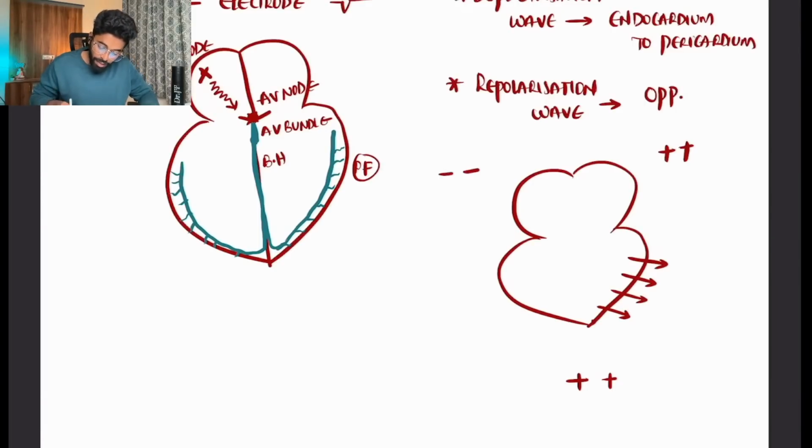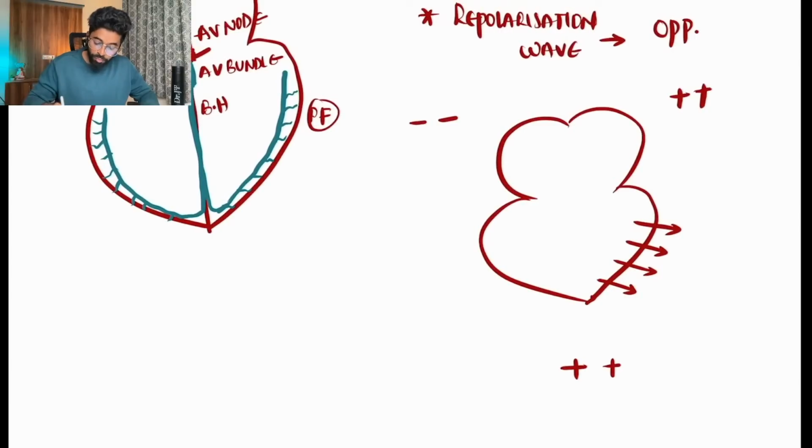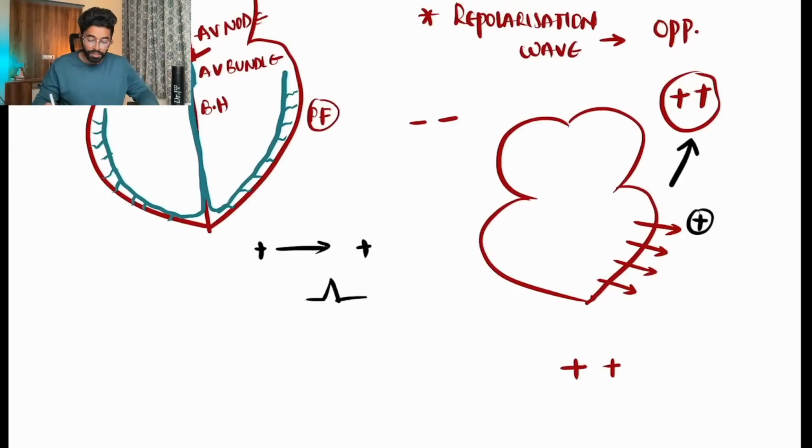So the current which is moving is always moving towards a positive electrode. Now my point is that whenever this depolarization moves from endocardium to pericardium, it is moving towards the positive electrode. The depolarization current is called a positive current, and the positive current is moving towards positive, so definitely we get a positive deflection on the ECG. In the same way, the negative current is moving away from the positive electrode, which is again a positive deflection.